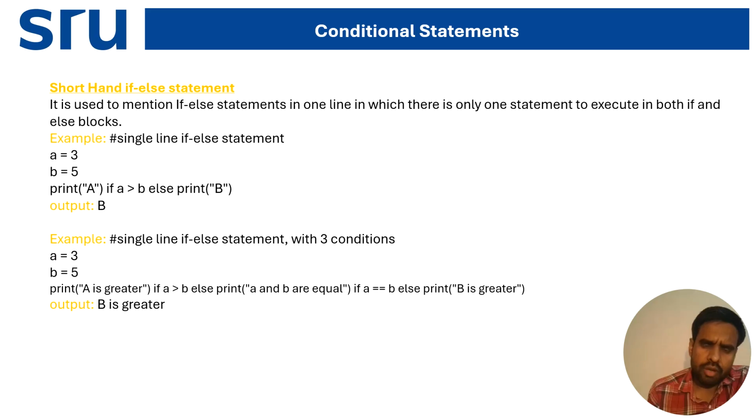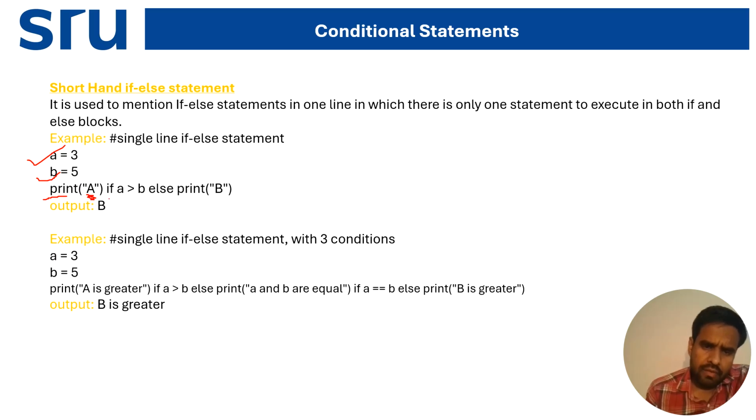Now coming to the shorthand. How can you write the program in shorthand? Here I'm taking a equal to 3 and b equal to 5. Now, in the same single line, I'm going to print a message. Print is used to take the output. Print a, this is the message which is going to be displayed in the display box.